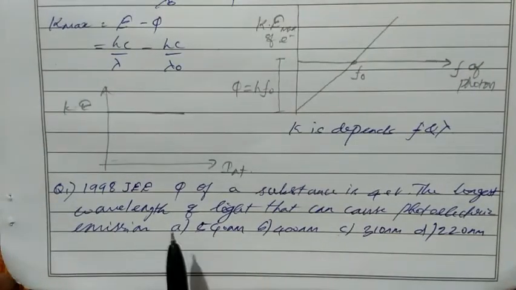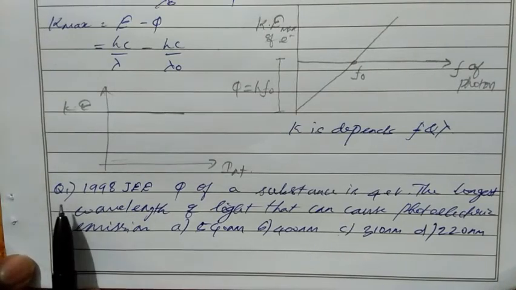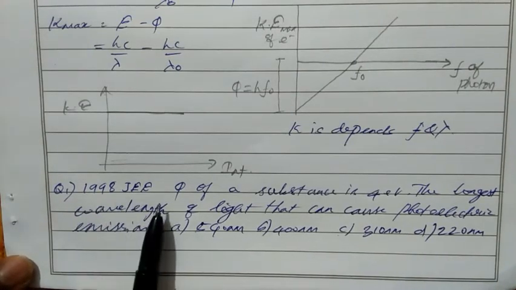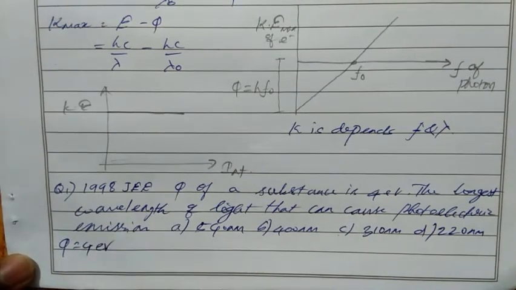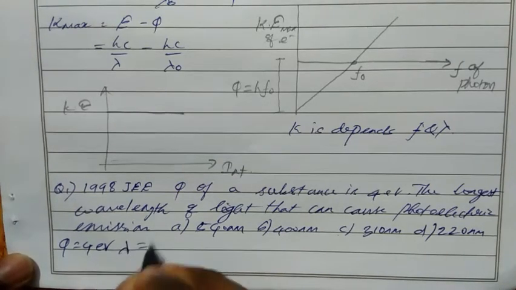We will solve two simple problems. This question was asked in 1998 JEE. Phi of a substance is 4 electron volt. So the work function is given, phi equal to 4 electron volt. The longest wavelength of light which can cause the photoelectric effect. So we have to find the wavelength.